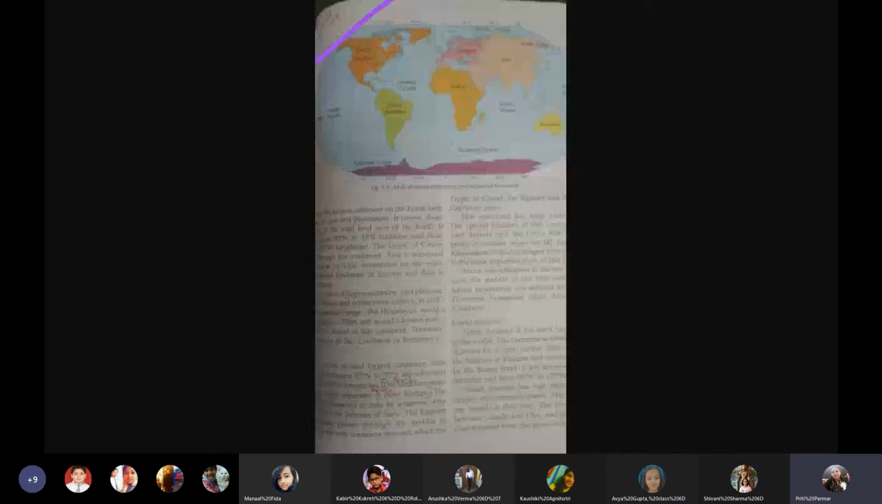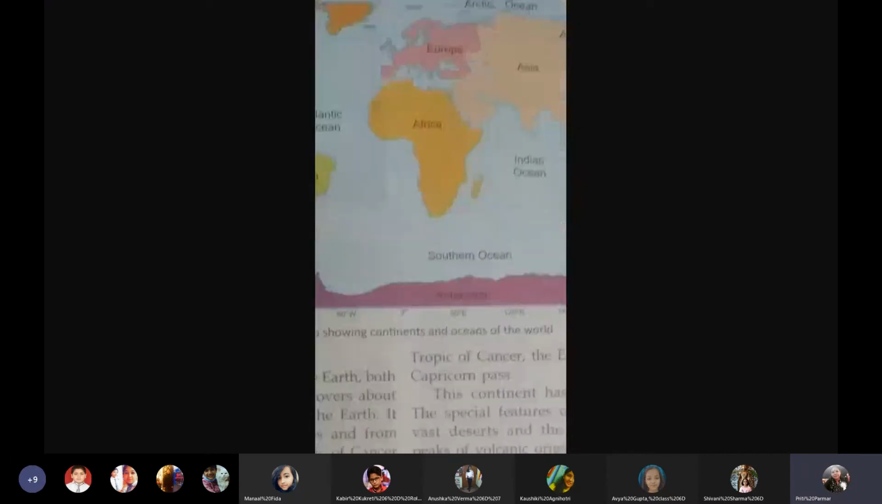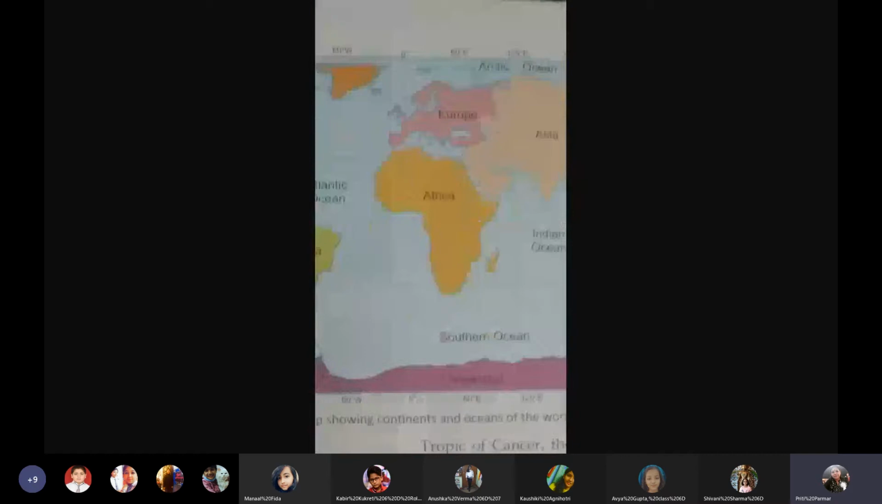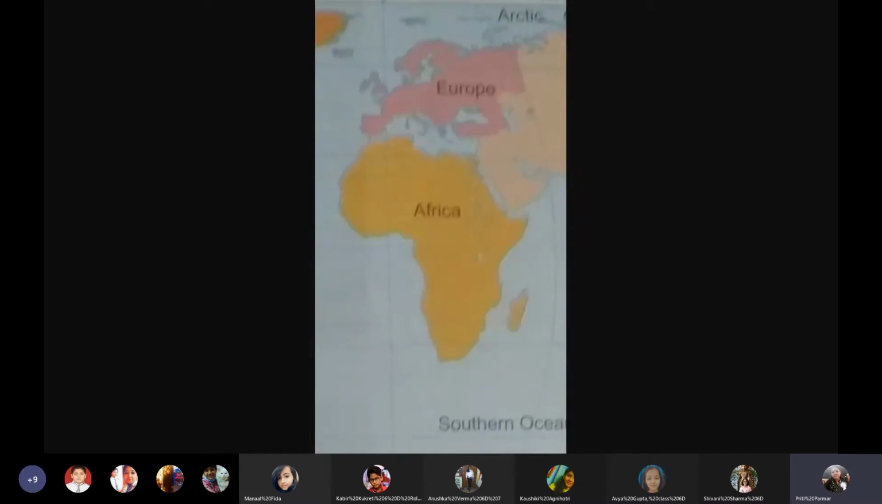Then we also came to know that it is the Mediterranean Sea in the north which separates it from Europe. Now I would like to show you. This is the Mediterranean Sea. Can you see Europe above? Can you see Africa here? So this particular sea body is the one which separates Europe from Africa.